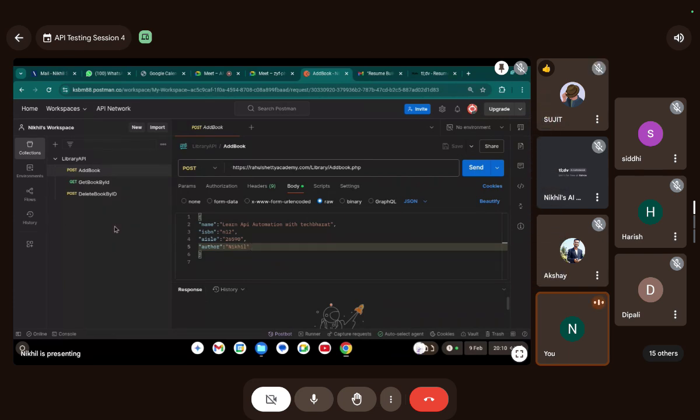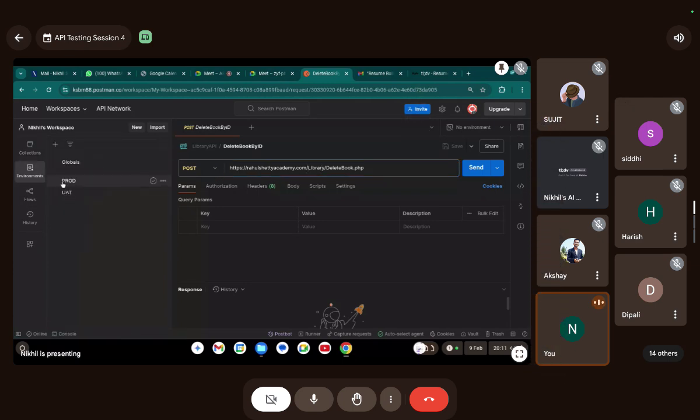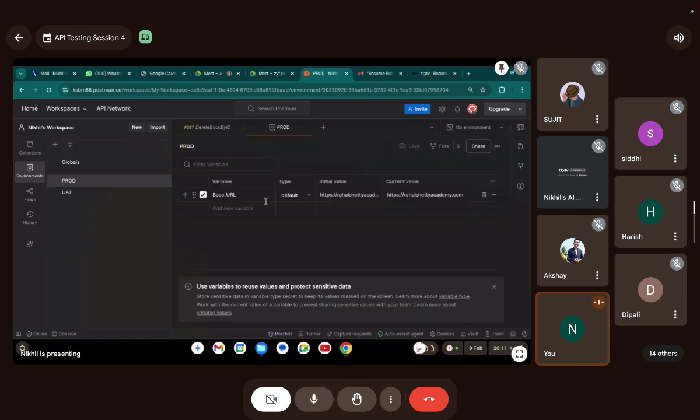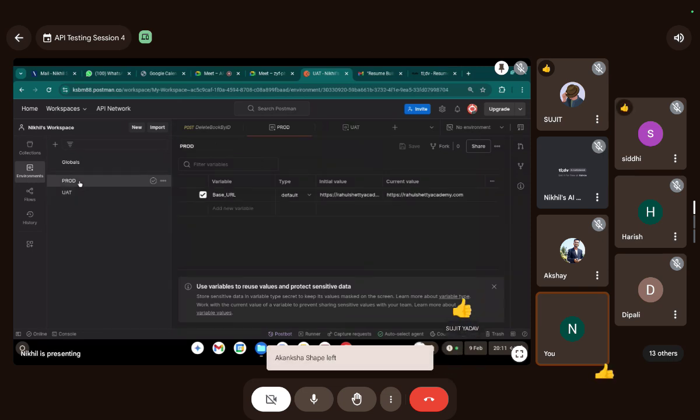Okay, guys, do you observe one thing, that this rahulshettyacademy.com is common for every request? Am I right, guys? And do you remember we have created two environments, prod and UAT? And see, this prod environment also has the same URL. Is it okay? Is it good, guys?